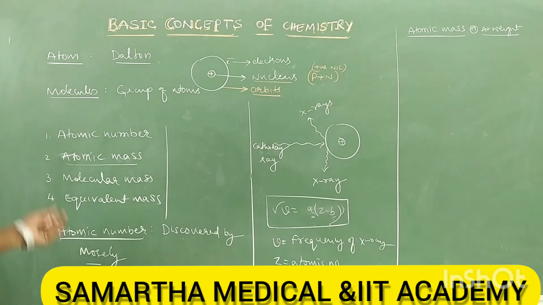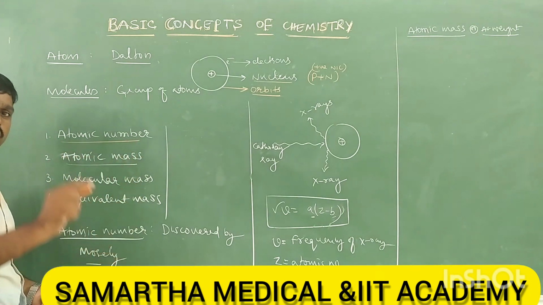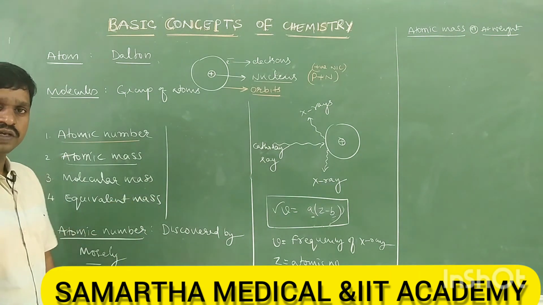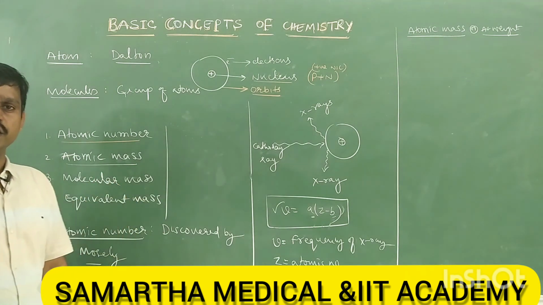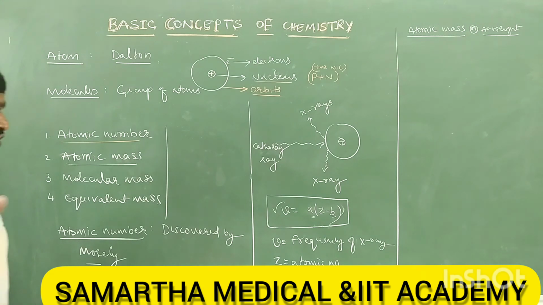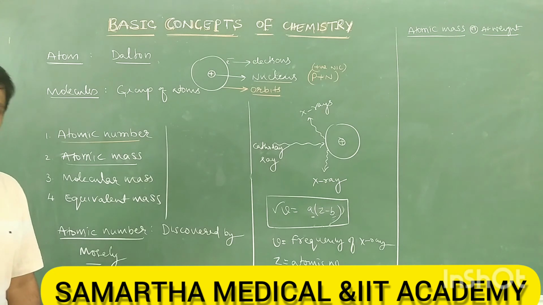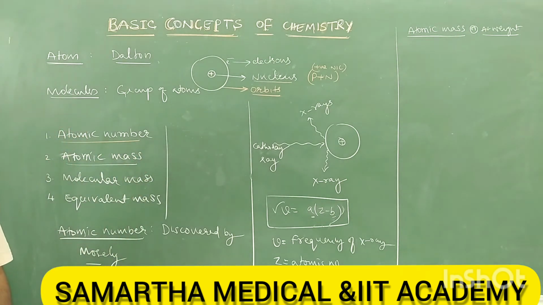Right. So every element has a characteristic atomic number. That means no two elements have the same atomic number. For example, the atomic number of hydrogen is 1, helium 2, lithium 3. No other element has atomic number 3 other than lithium. So therefore atomic number is the characteristic property of each and every element.